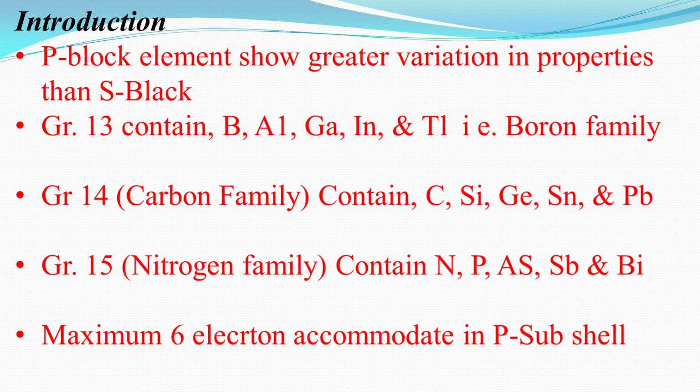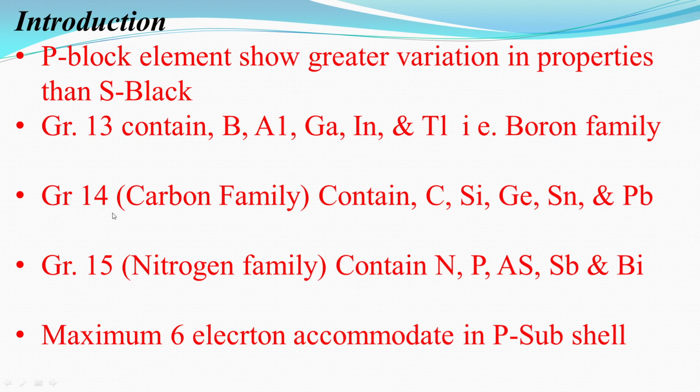Here in the introduction part we study that the p block elements show greater variation in properties than s block elements. Group 13, that is the boron family, contains boron, aluminium, gallium, indium and thallium.